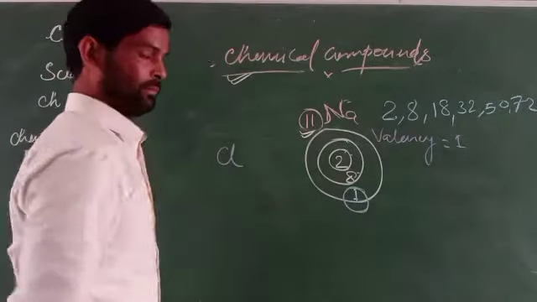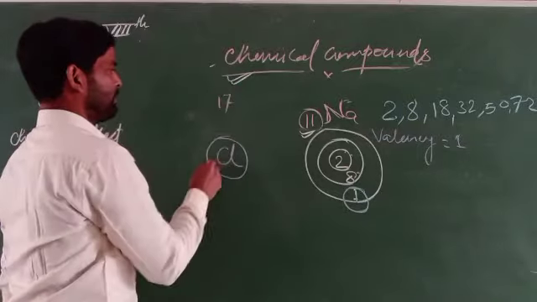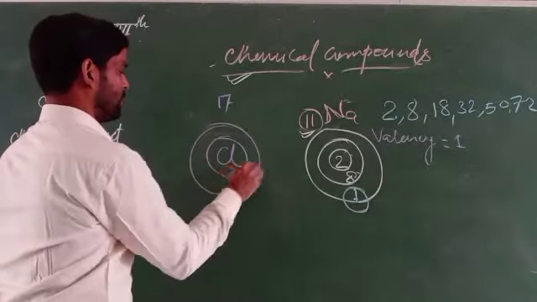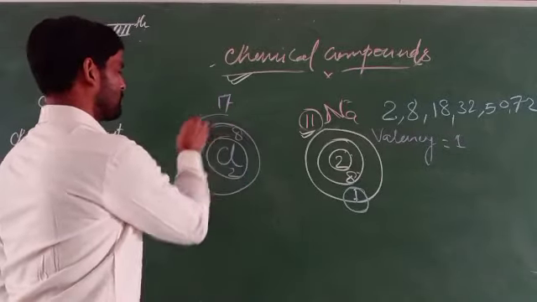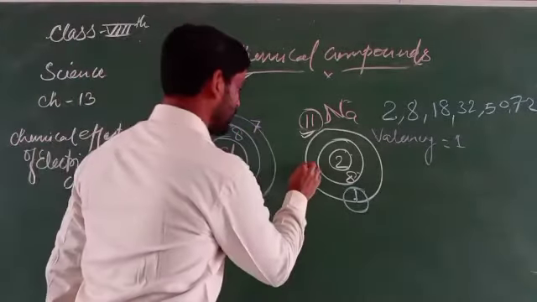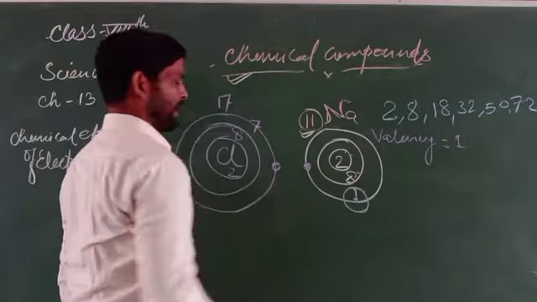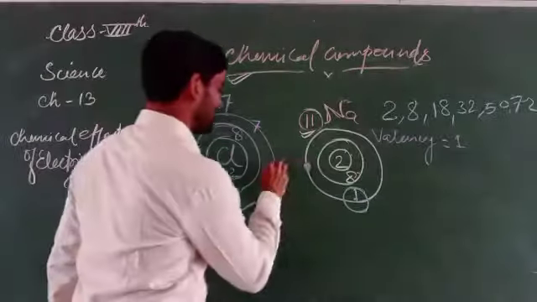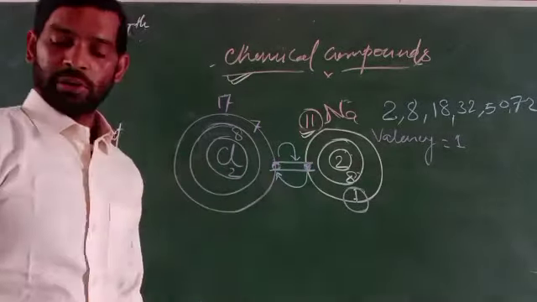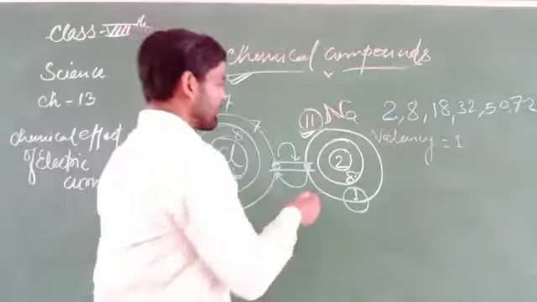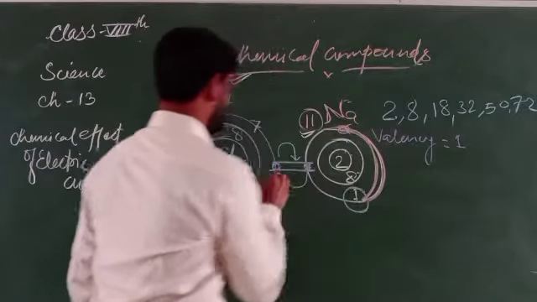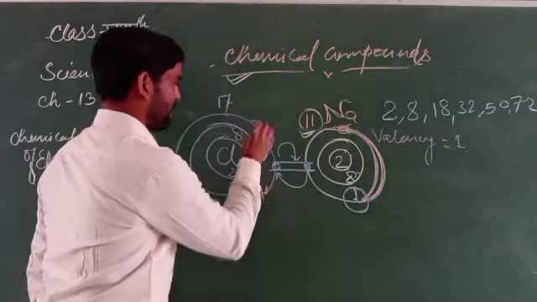So here is chlorine. In chlorine the number of electrons is 17. In the first orbit there are 2 electrons, in the second 8, making 10, and 7 electrons in the outermost orbit. So here it requires 1 electron, and sodium also requires to give up 1 electron. So a bond may form in which they share the 1 electron, by which in both cases the number of electrons is completed. In one it completes 2 electrons, in this one it completes 8 electrons.